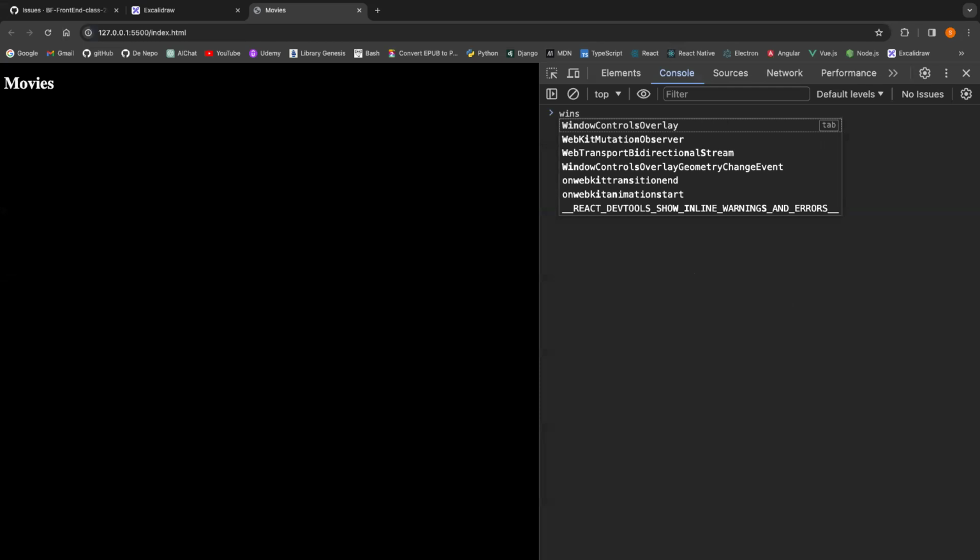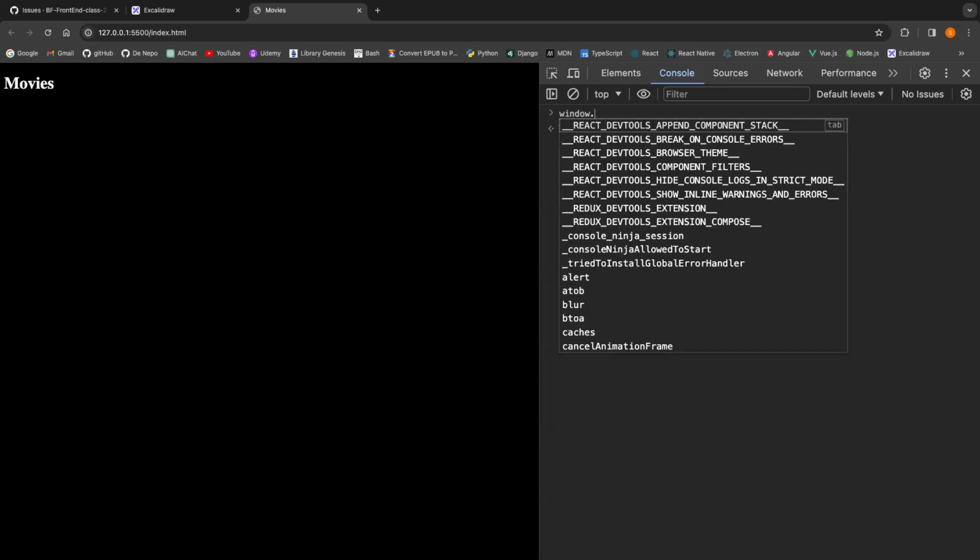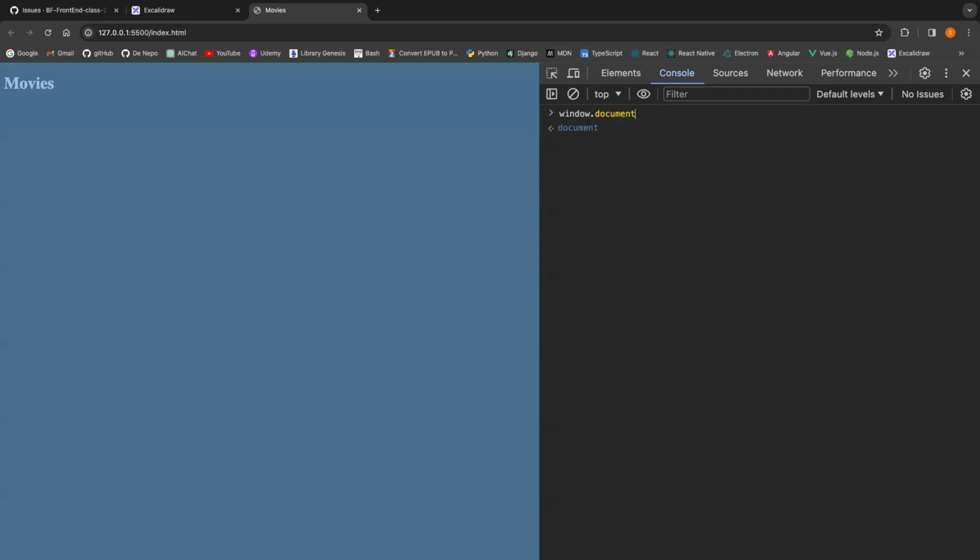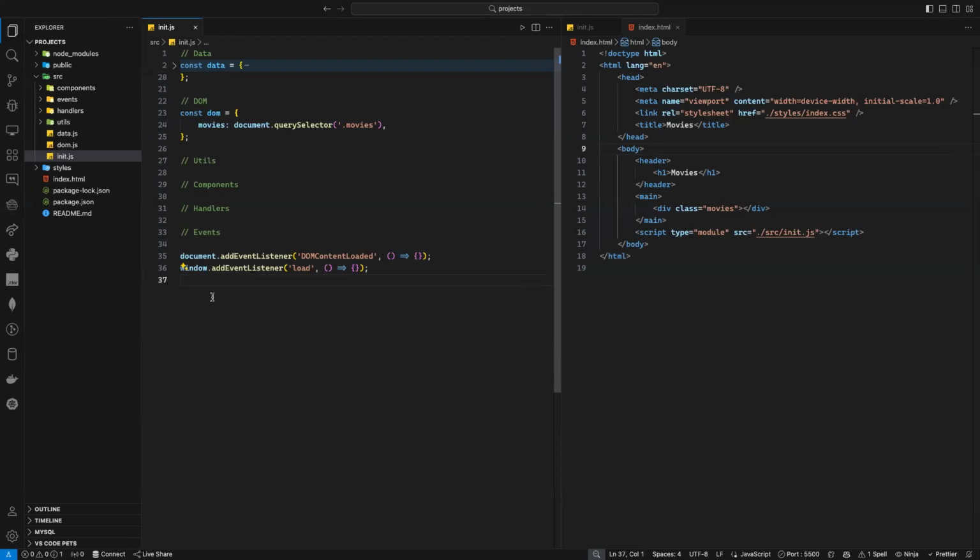You already know what the window is. The window is the biggest object in JavaScript, as I told you, and it also includes the document inside it. So the window is the biggest object, and even this document is inside the window. But why do I have these 2 events? Can anyone tell me what's the difference between these 2 events?